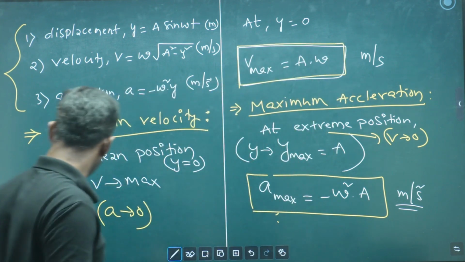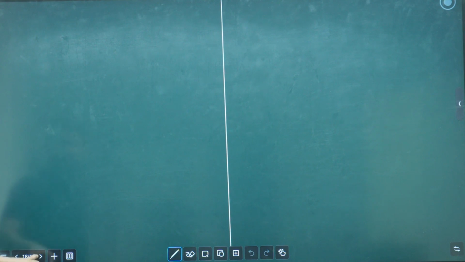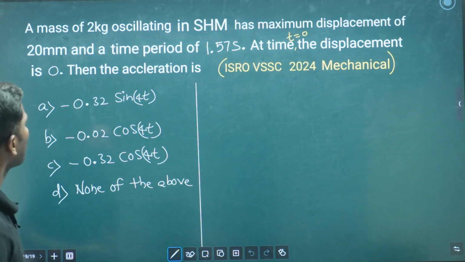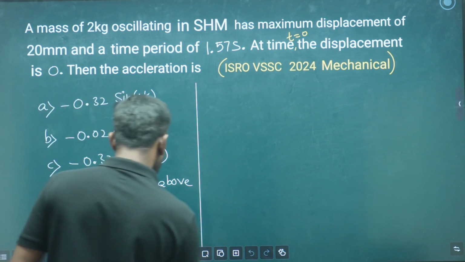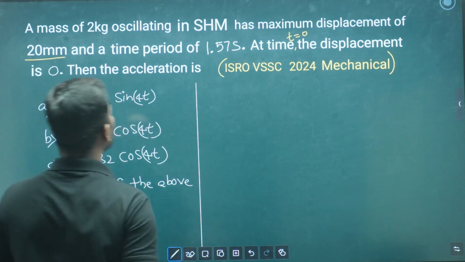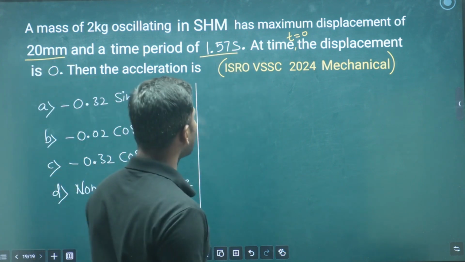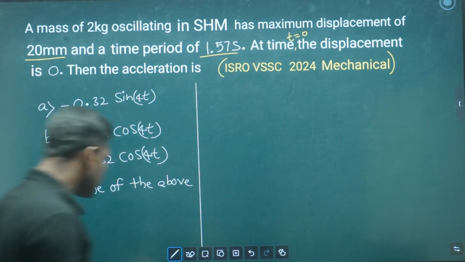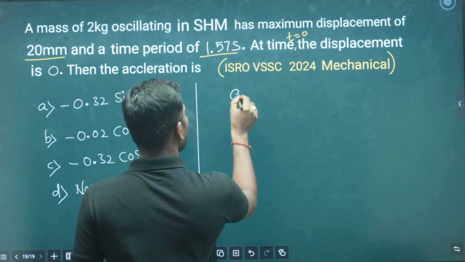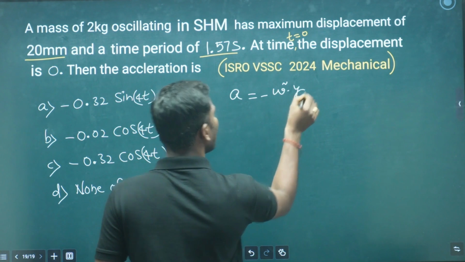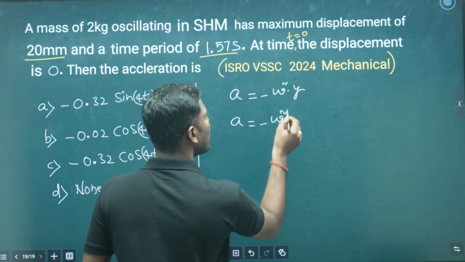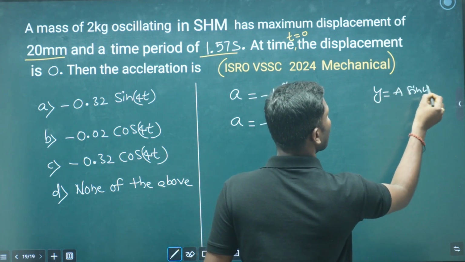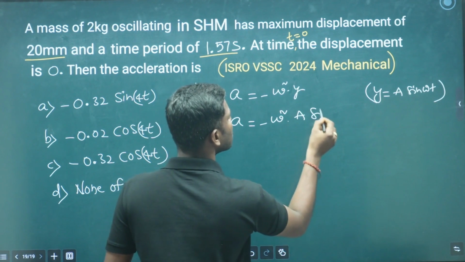Let us try to solve a simple question using this concept. A mass of 2 kg is oscillating in simple harmonic motion with a maximum displacement of 20 mm and a time period of 1.57 seconds. At time t equals 0, the displacement is 0. Then the acceleration at a given point is minus omega square into y, and we know from the derivation that y is equal to a sin omega t. Clear?